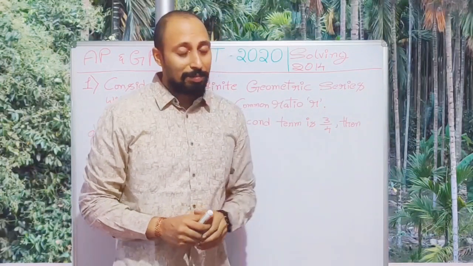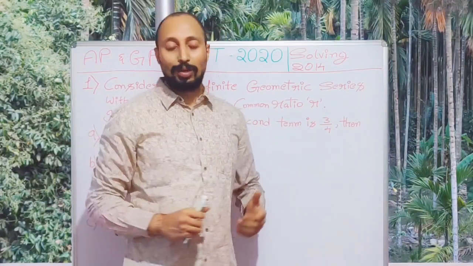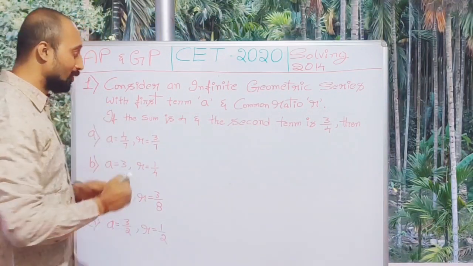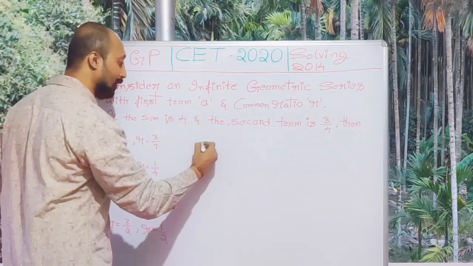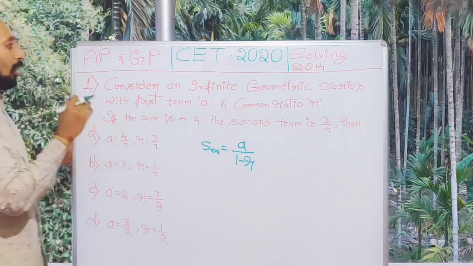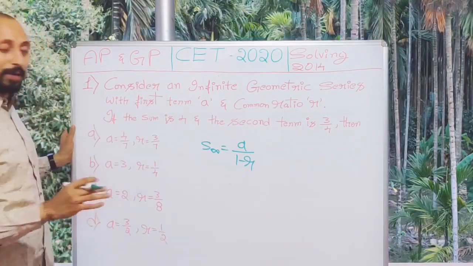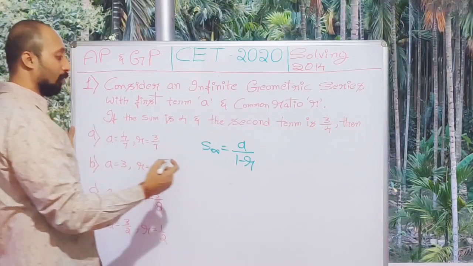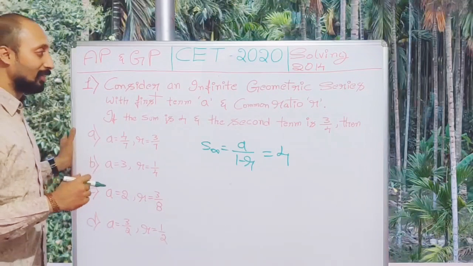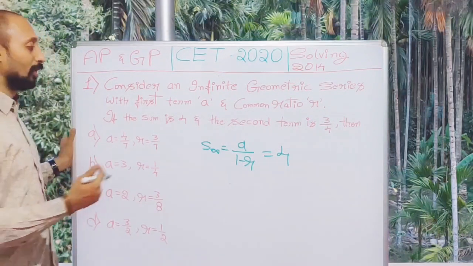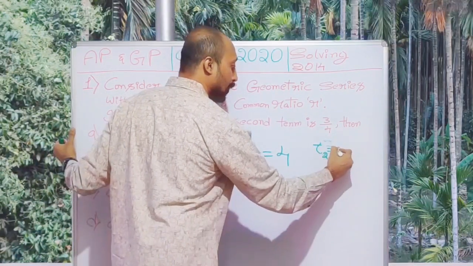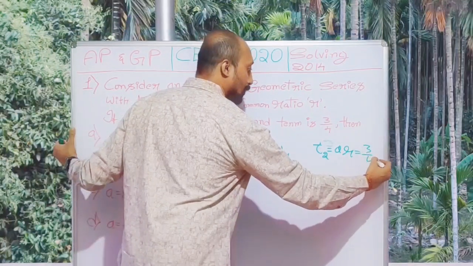So here is the last question paper, from 2014. This is the only question from AP GP. Consider an infinite geometric series. So what is the formula for an infinite geometric series? It comes as S infinity is equal to A divided by 1 minus R, with the first term as A and common ratio as R. They are saying the sum is 4. The second term is 3 by 4. What is the second term? T2. What is T2? AR. AR is equal to 3 by 4.